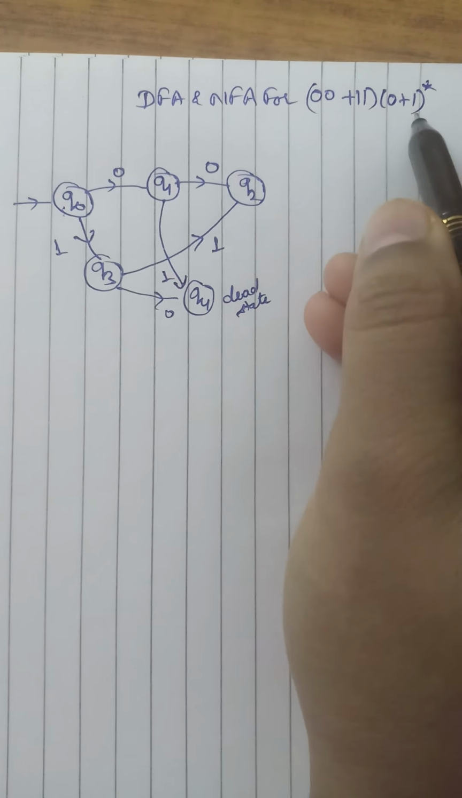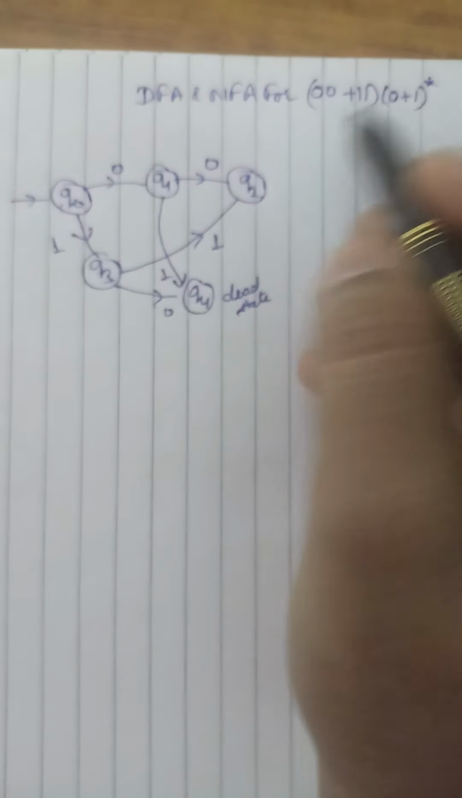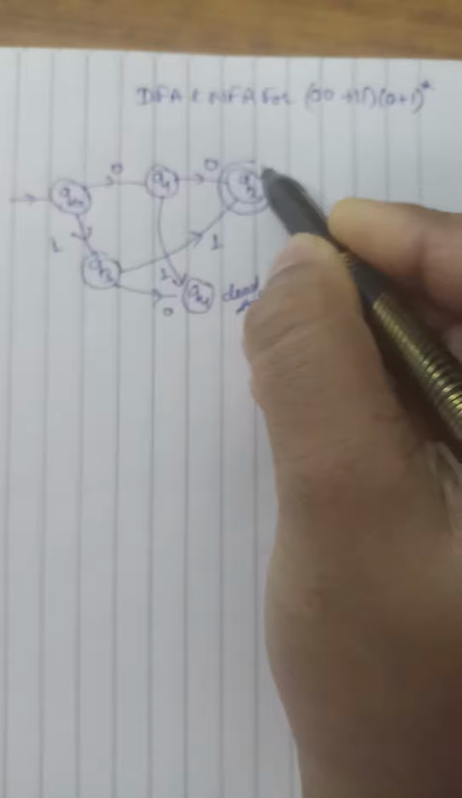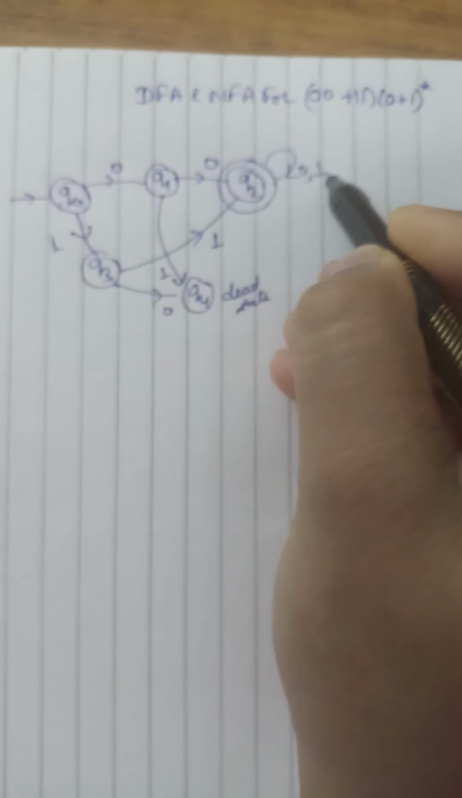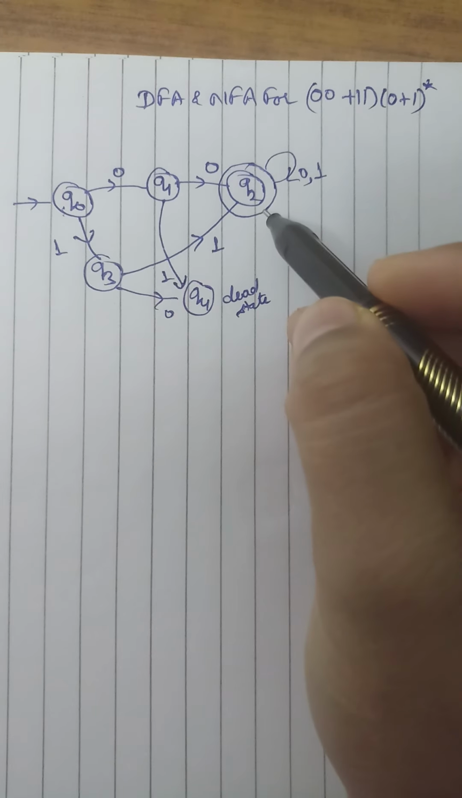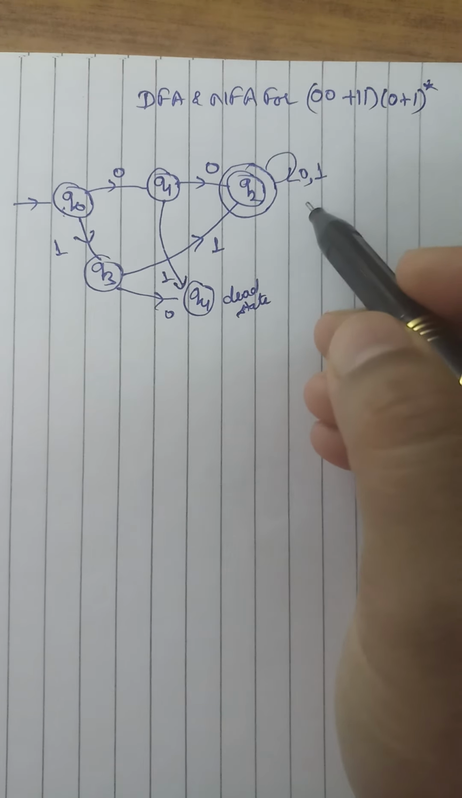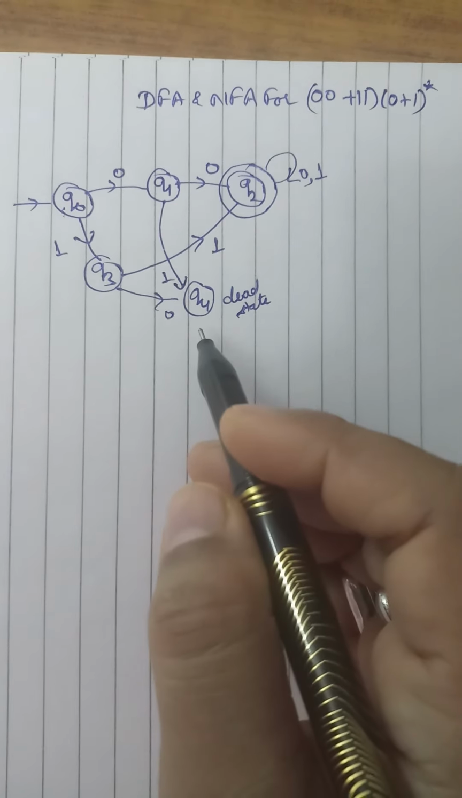And because after that it is (0 + 1)*, after 00 or 11 it can be any combination, so we will make it a final state and we put 0, 1 because it can be any combination of 0 and 1. So this is the DFA in which we are showing the dead state.